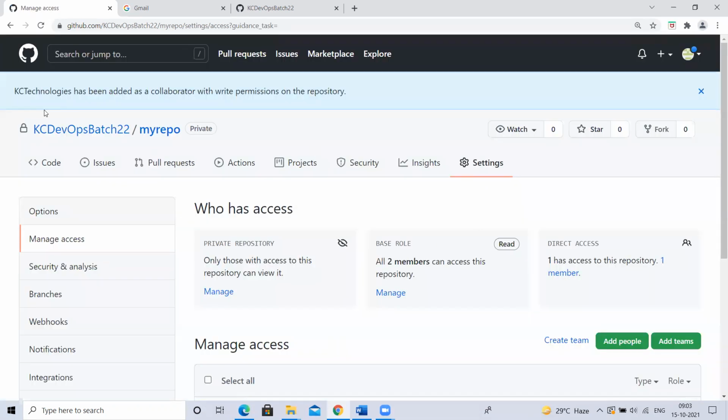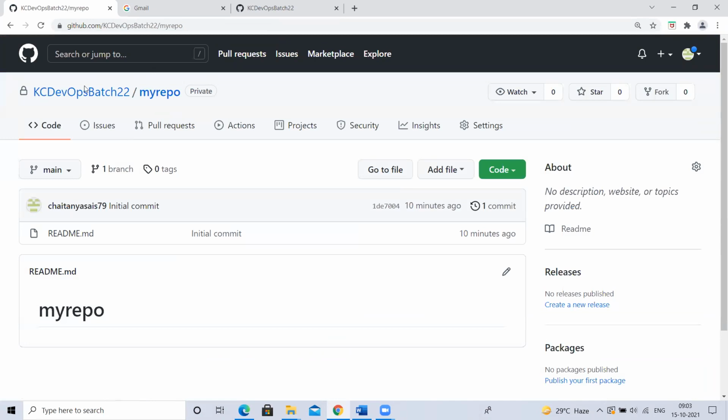That's it. I added. It has been collaborated with the right permissions on this repository. That person is part of this repository. Now, Chaitanya is the owner of this repository, and KC Technologies has right access to this repository. Chaitanya is the owner of this organization. KC Technologies is a member of this organization.